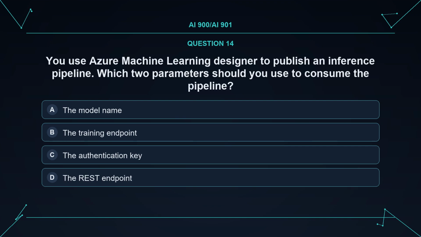Question. You use Azure Machine Learning Designer to publish an inference pipeline. Which two parameters should you use to consume the pipeline? Option A. The model name. Option B. The training endpoint. Option C. The authentication key. Option D. The REST endpoint. The correct answer is CD. The authentication key and the REST endpoint. Explanation. To consume a published Azure Machine Learning inference pipeline, you need the REST endpoint and the authentication